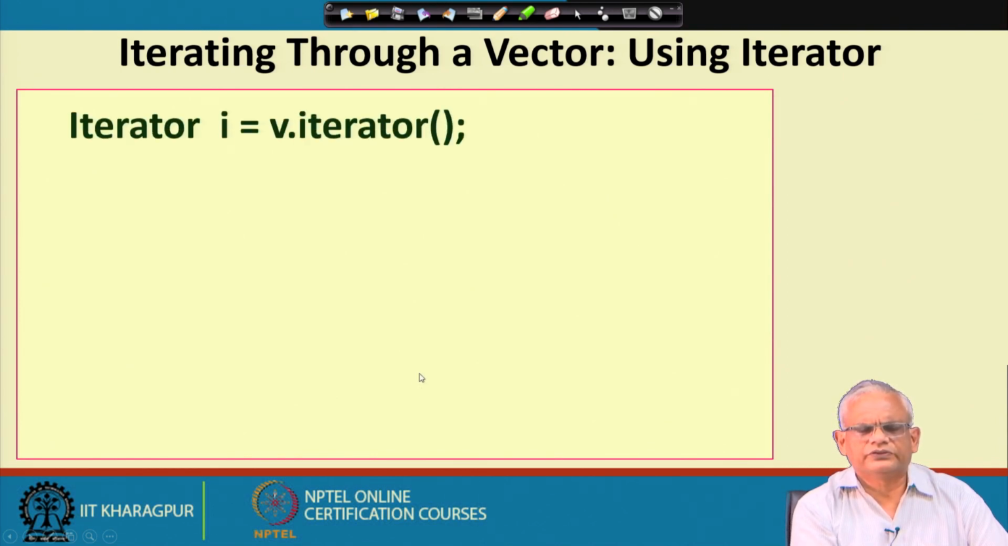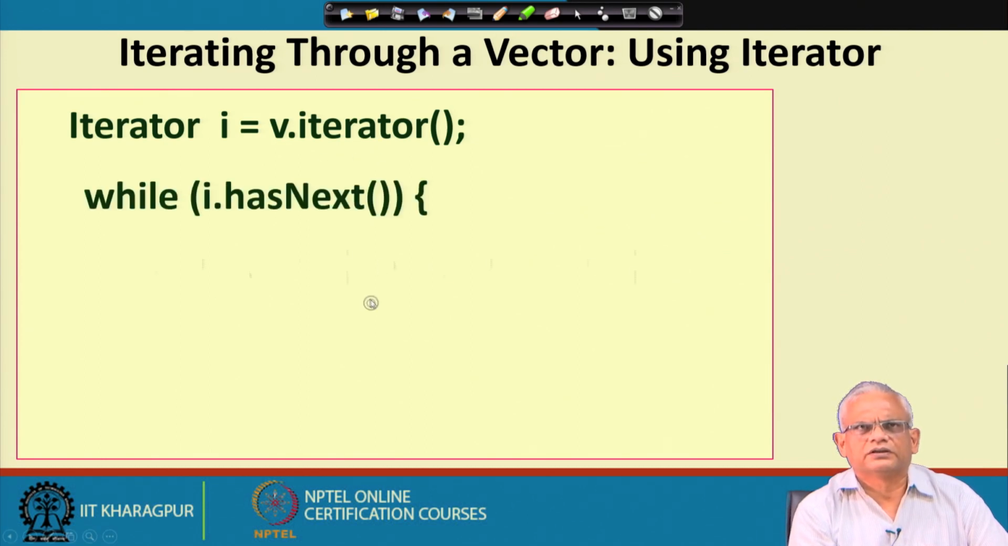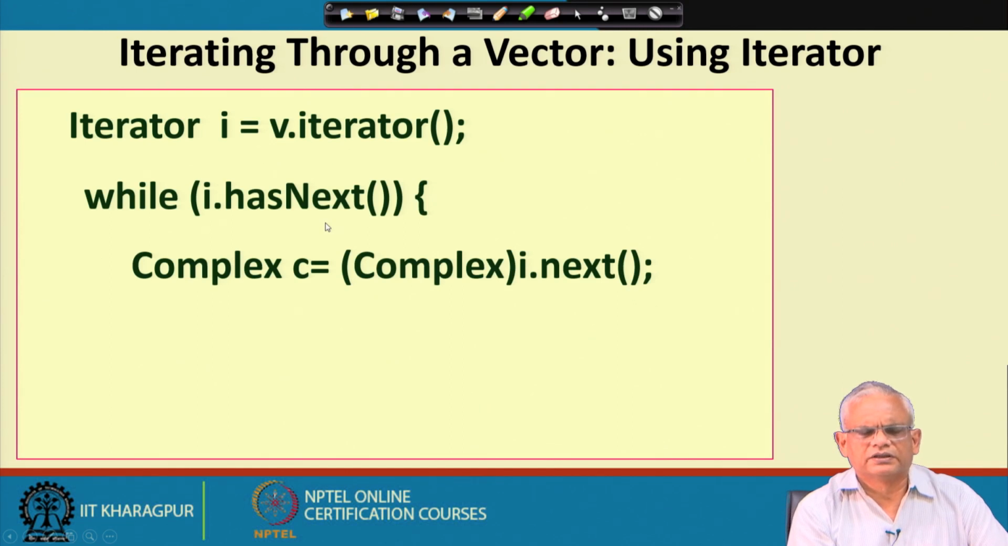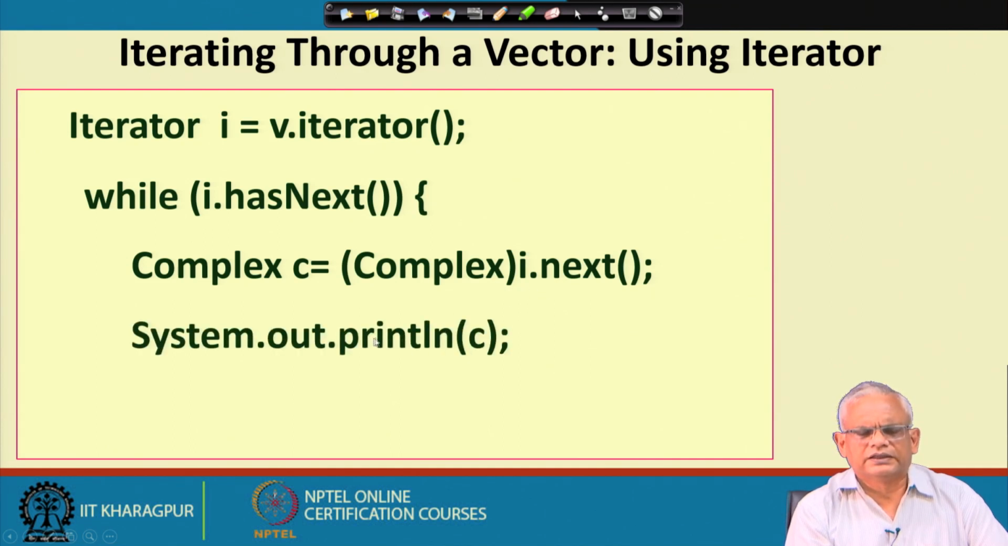First we create the iterator object by calling v dot iterator, and I is the iterator object, and then we call the method I has next, which is more elements, and get the next element I dot next and then display that, and that is it. You can see that the code is much more elegant than the code without the iterator.